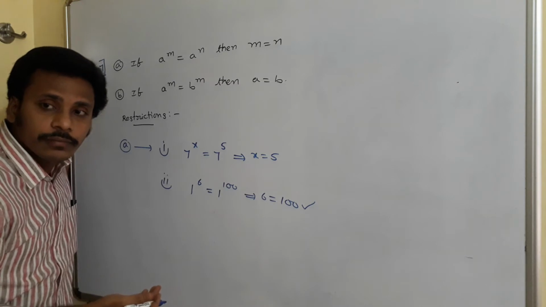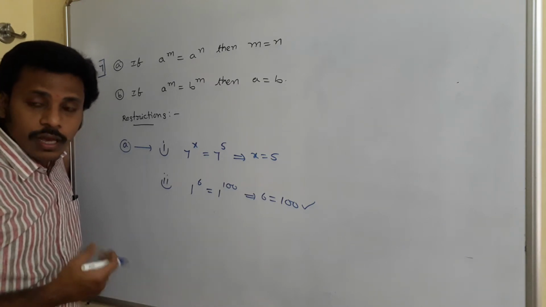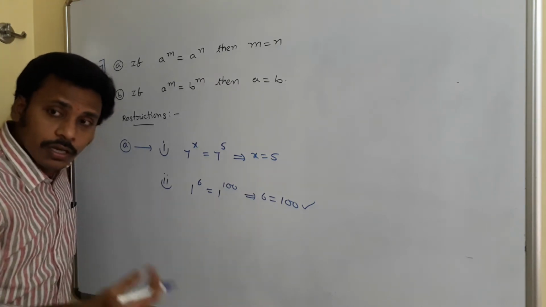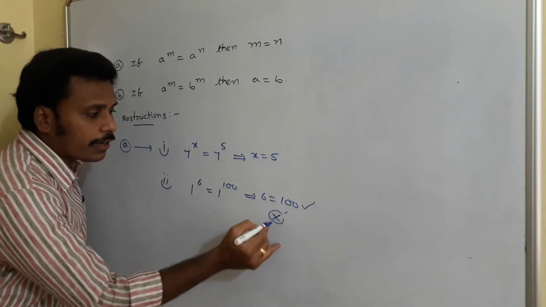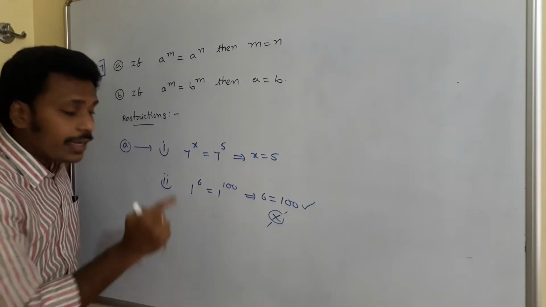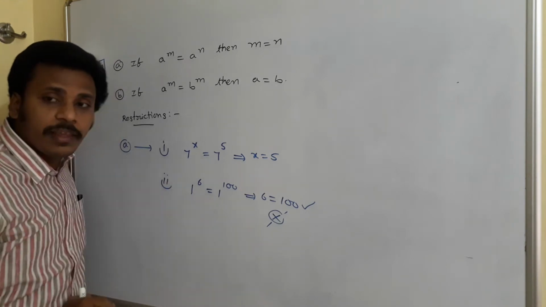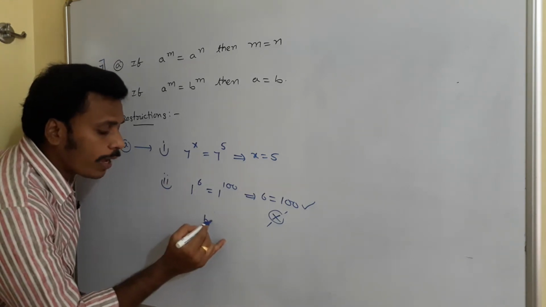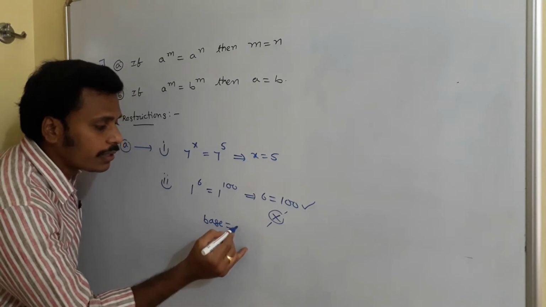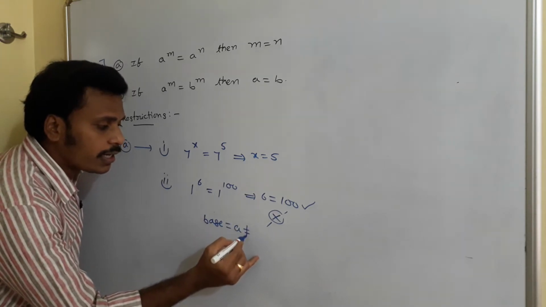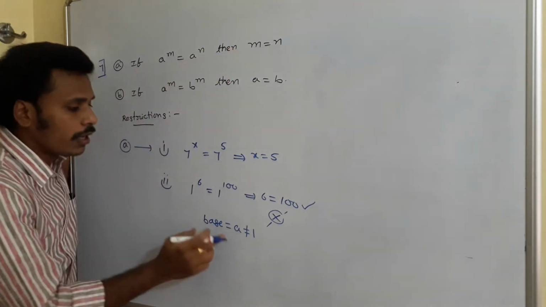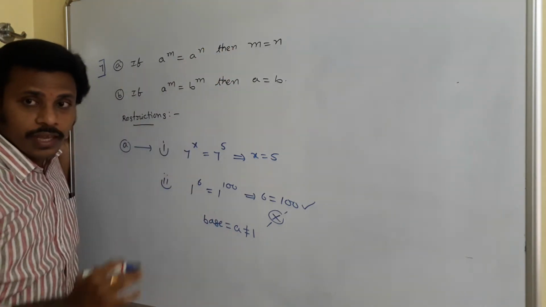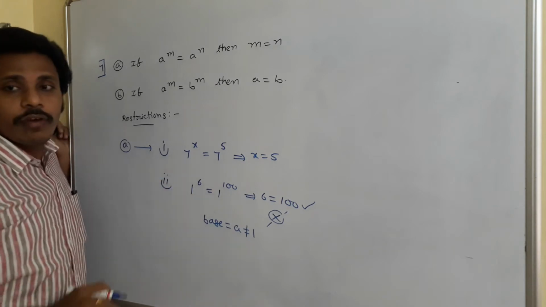Is it right? If I have 6 rupees and my friend has 100 rupees, are the amounts both the same? No. This is a contradictory idea. And why does it happen? It happens only because we treat the base as 1. So, to avoid that contradiction, the base a should be not equal to 1. So, this law is acceptable if the base is not equal to 1. If the base is equal to 1, this law fails.